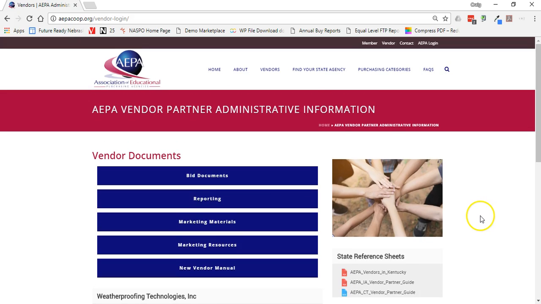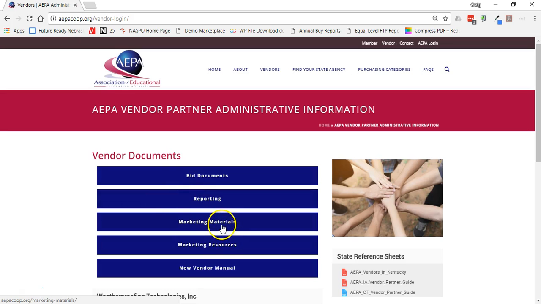And so again, some of this is probably redundant from the public side. Bid documents, they're going to be able to see those bid documents that are also available on the public side. They're going to be able to see the reports that we submit as members, and so forth. They don't see the aggregate totals of those reports when we submit them, but they see the forms. I can foresee if we continue development with the CRM that we've talked about, and I'm working with Custom Creative on, that this is where vendors will go in and maybe access that CRM.